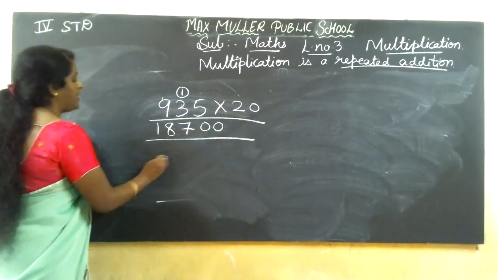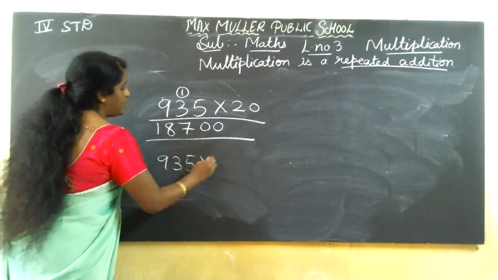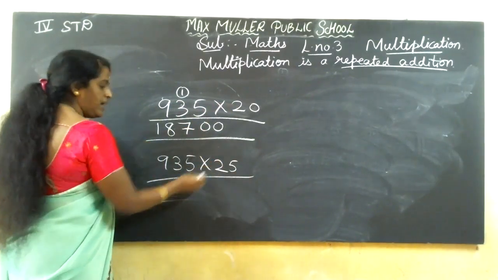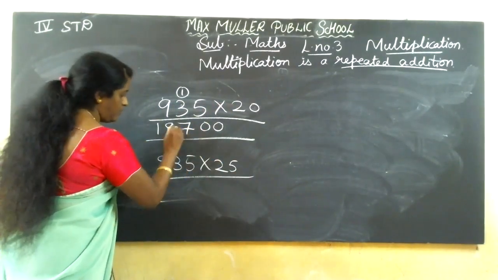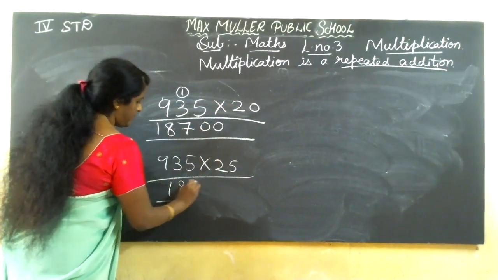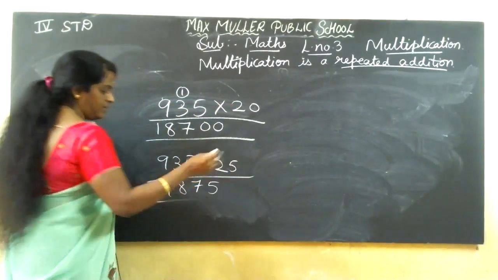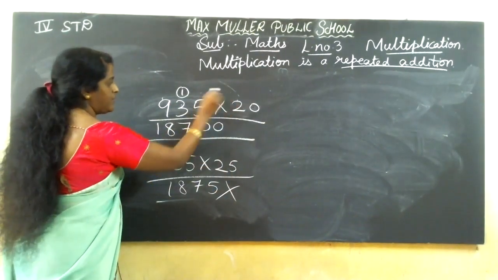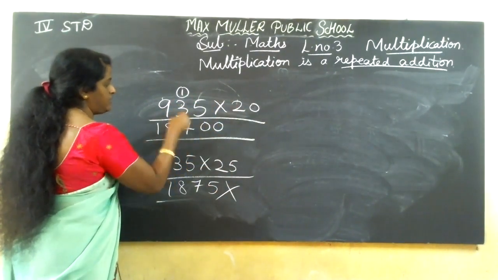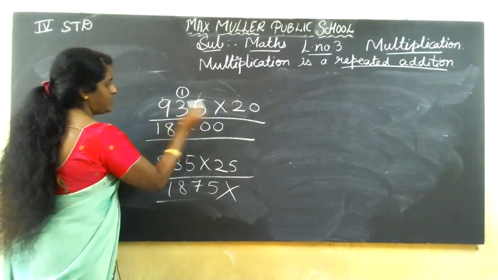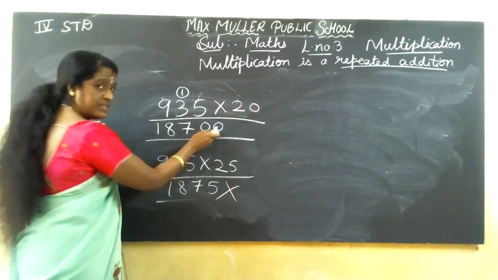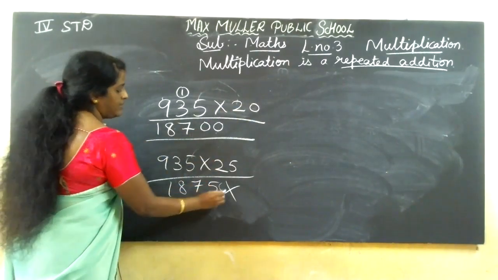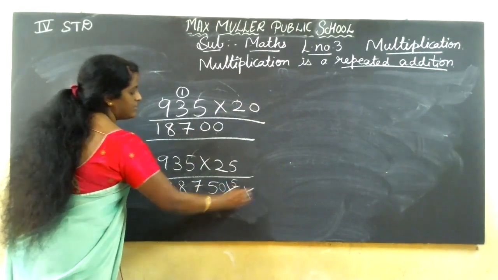See here, 935 into 25. We should not do it like this. You can't bring it down like this. If you copied the answer like this, it is wrong. You may think, ma'am did this number: 2 fives are 10, 2 threes are 6 plus 1, 7, 2 nines are 18. Ma'am brought 0 here, so we'll also do like this. If you bring 5 here like this, this is wrong.